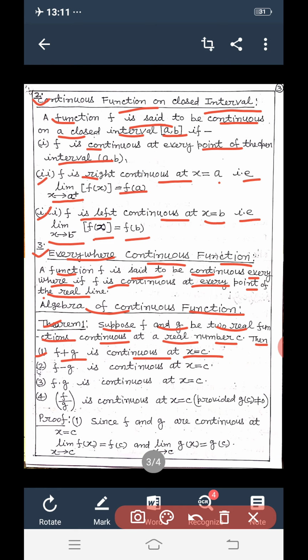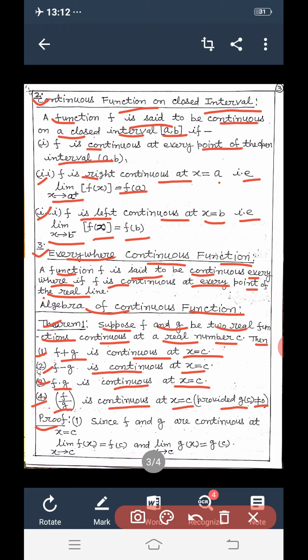f minus g is continuous at x equal to c, that is, the difference of two continuous functions is continuous. f g is continuous at x equal to c, that is, the product of two continuous functions is continuous. f by g is continuous at x equal to c, that is, the quotient of two continuous functions is continuous, provided g(c) is not equal to 0. How can we prove it? Let's start.